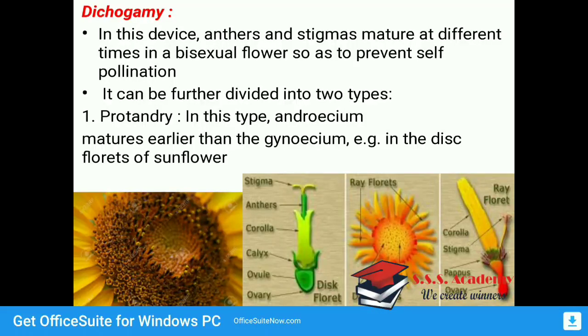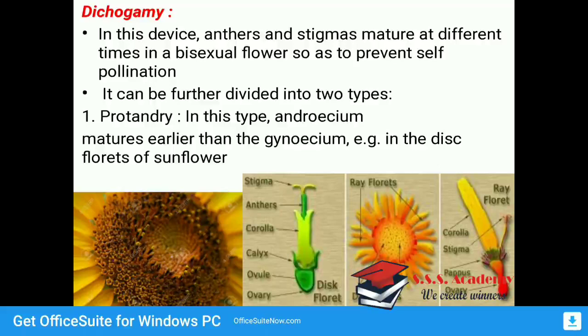Then ovary encloses ovule. Okay, next to that there are calyx, then corolla, then anthers, and at the end there is a stigma. So this is a green colored part which is present at the center of that sunflower floret. If you observe the first diagram, there are small flower-like structures, which are called florets, and I have shown the single floret indicating each and every part: stigma, anther, corolla, calyx, ovule, and ovary.